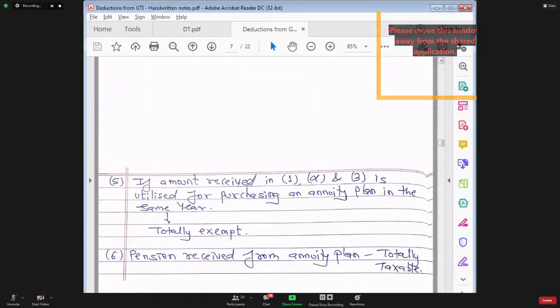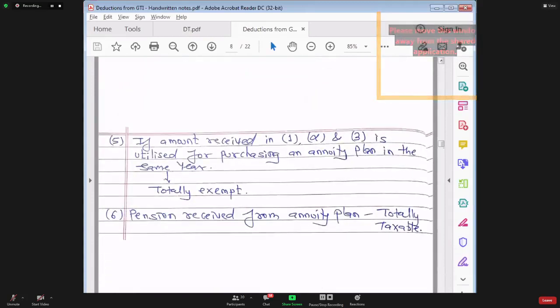Is that very, very clear? Yes? Shall I proceed? Yes. Let us move on to point number 5.